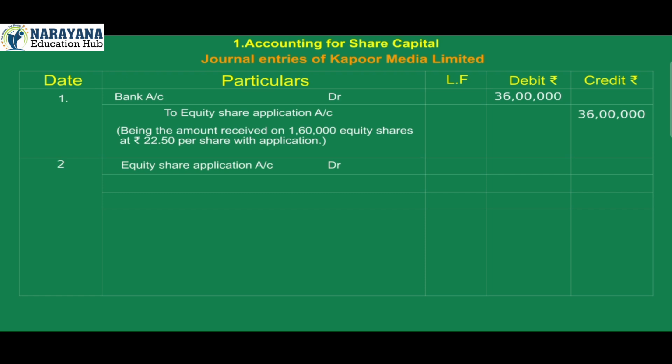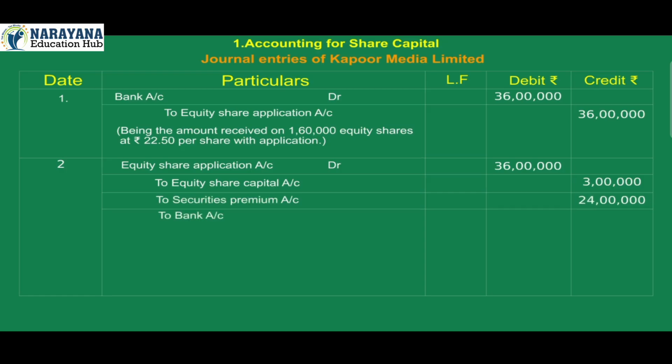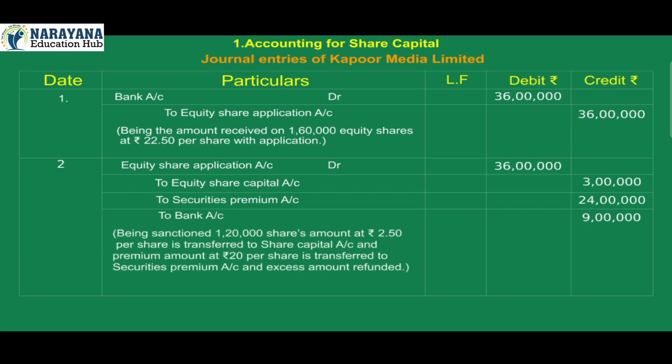2. Equity share application account debit 36 lakh to equity share capital account credit 3 lakh, to securities premium account credit 24 lakh, to bank account credit 9 lakh. Being on sanctioned 1,20,000 shares, amount at Rs 2.50 per share is transferred to share capital account and premium at Rs 20 per share is transferred to securities premium account and excess amount refunded.